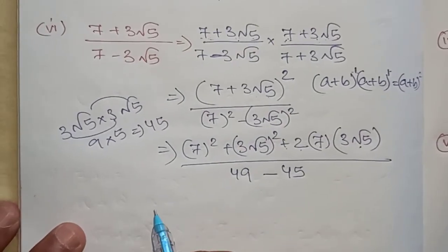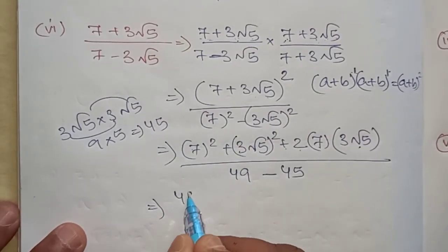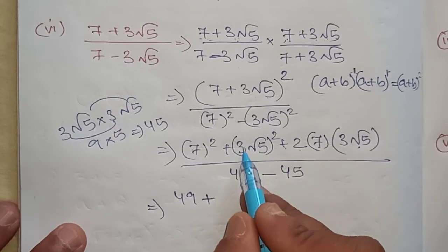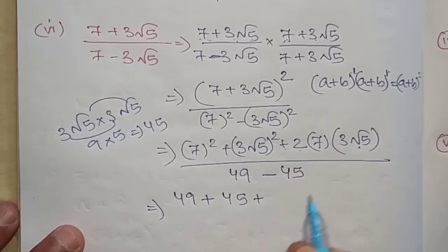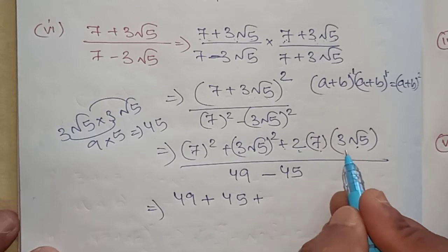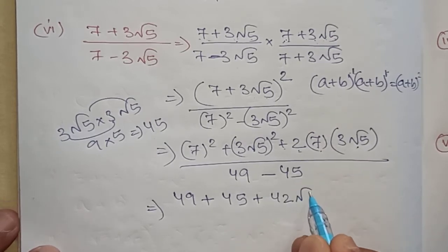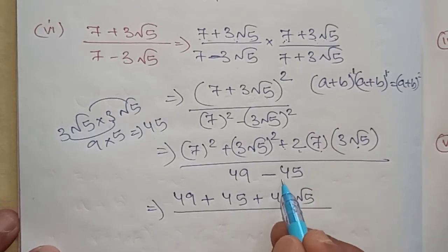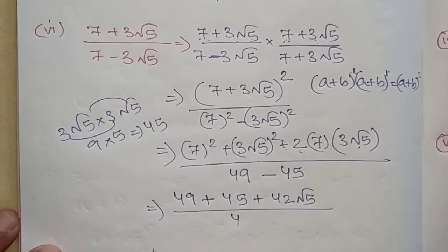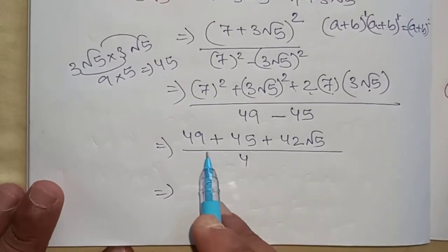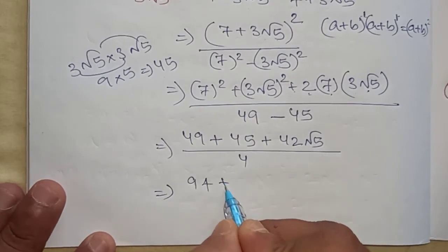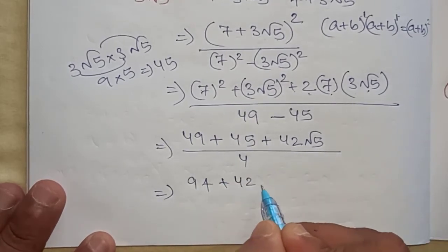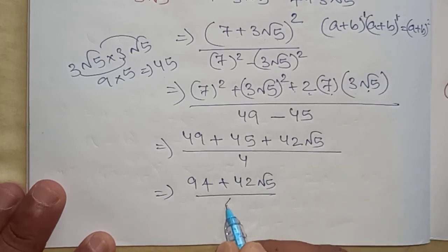Okay, next 7 7 is 49 plus 3 root 5 into 3 root 5, just now we have done, we got 45, plus 2 7 is 14, 14 3 is 42 root 5, divided by 49 minus 45 is 4. Next 49 plus 45 is 94 plus 42 root 5 divided by 4.